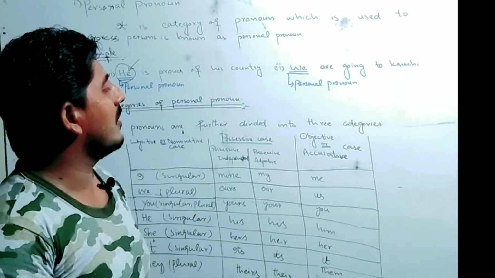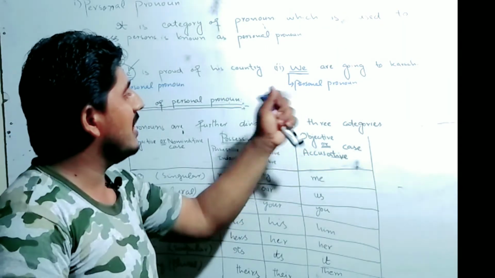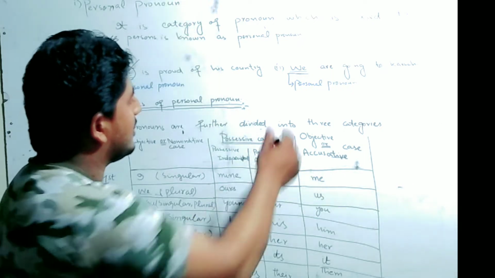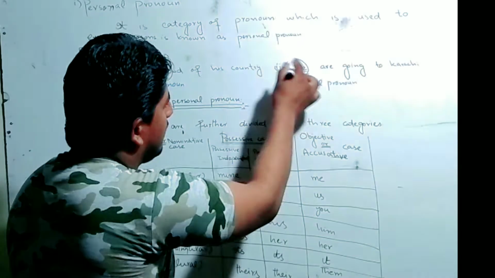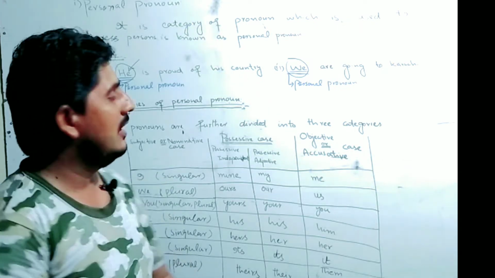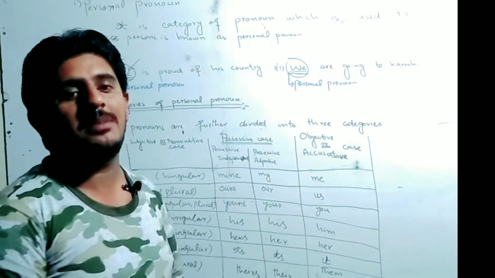In the second sentence, we read: We are going to Karachi. In this sentence, "we" is a word which is used in the place of an actual noun, and this is known as a personal pronoun. In this way, we have talked about examples of the personal pronoun.